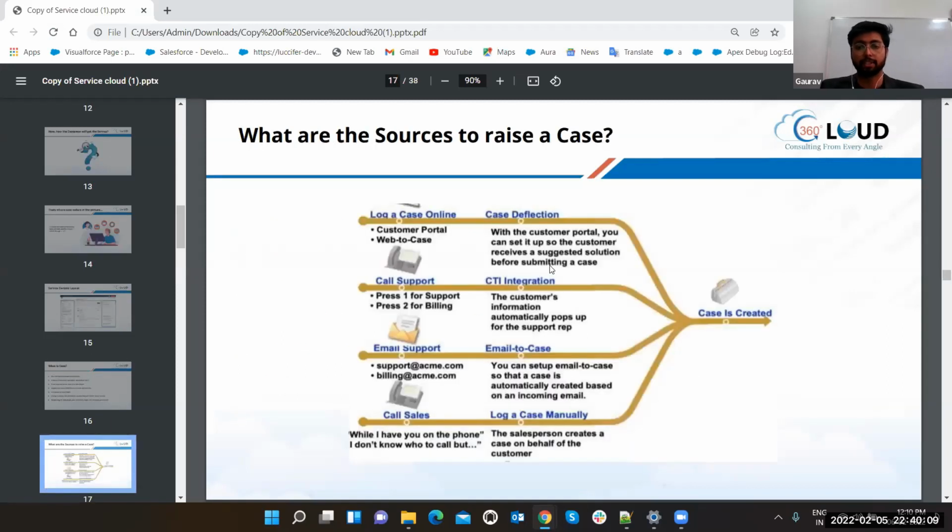What are the sources to raise the case? Guys, Gaurav, one minute. Here I'm having a doubt. What is the difference between sales console and service console? See, through sales and service you can get into the cloud. Sales console is the easiest way to handle the whole sales cloud, like leads. It is just a console view. Don't get confused, it is not like service is different and service console is different, or sales is different and sales console is different.